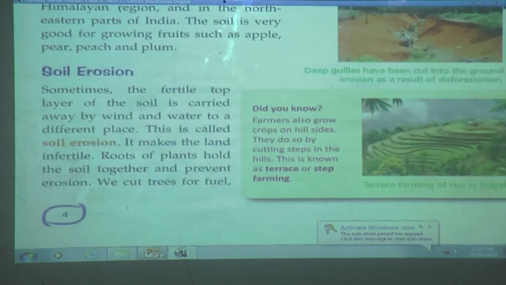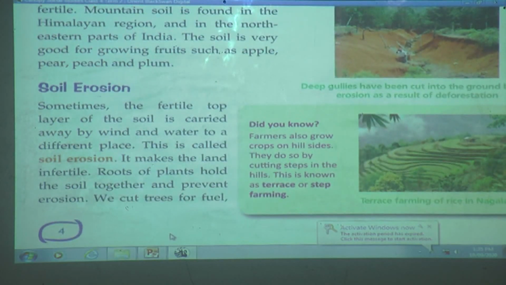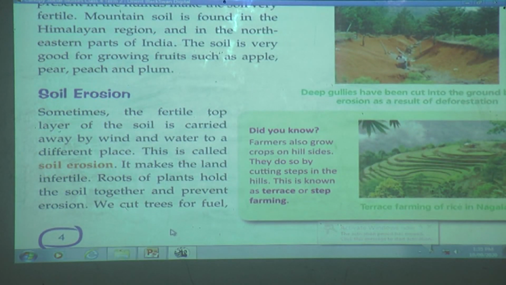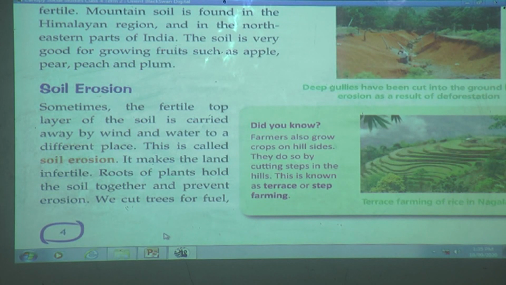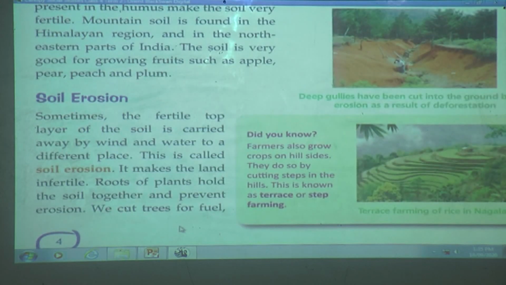Did you know earthworms help increase the fertility of soil by converting dead leaves into humus? They also dig through the soil, making it looser and letting in air so that plant roots can breathe.